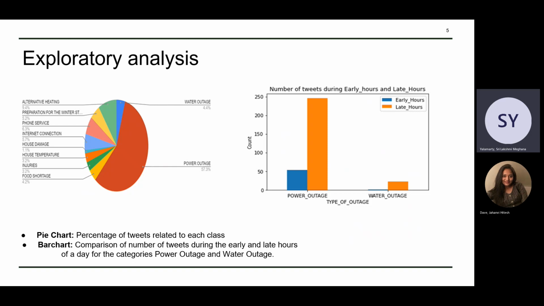And the last graph describes the number of tweets during the early and late hours for the power and water outage categories. And we see that in both categories, we receive more tweets during the late hours than the early hours of the day.